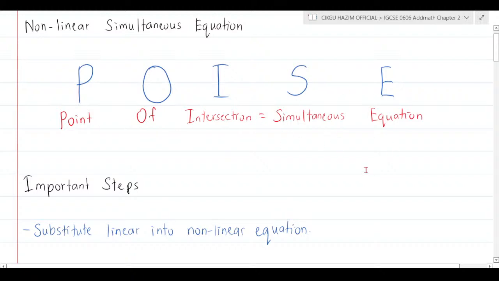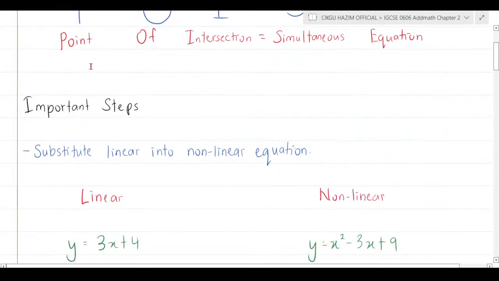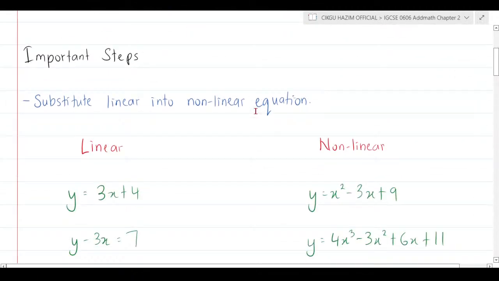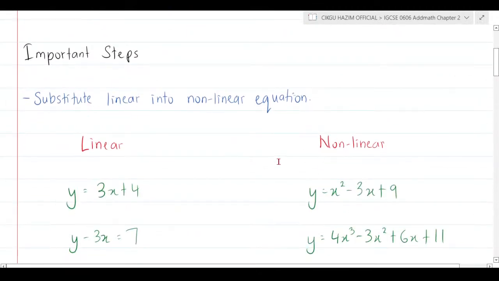What I told you here is exactly the same as in my previous video in the playlist. Go look at the playlist, the first video in the playlist is there, so please have a look at it. What you need to understand is that you need to substitute linear into the nonlinear equation. That's the most important step. If you substitute the nonlinear into the linear, it's going to go wrong. Trust me, it will go wrong.